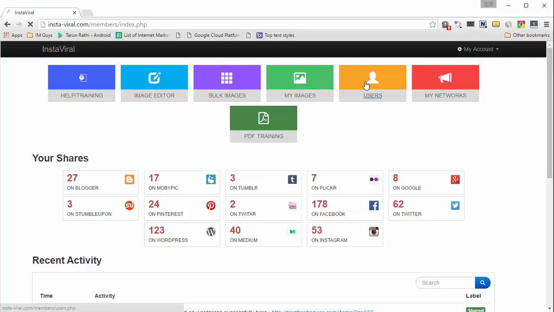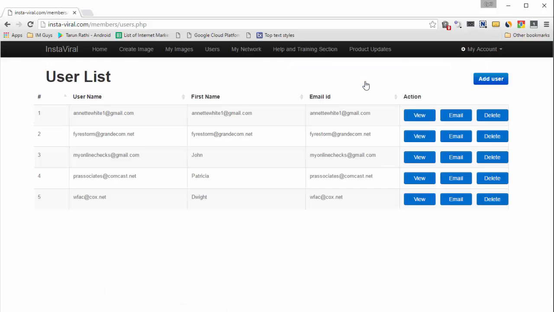Then finally, in users, if you've got a VA or a team, you can add them to the user list, and the team members will be able to access your account without you having to give them your password, and they'll be able to post the images on your behalf. So if you're running a team or you've got a VA, you can give your VA user access, and that's of course available only for pro users who have the agency license, who have the license to give the VA access. So this is another feature supported by Instaviral.